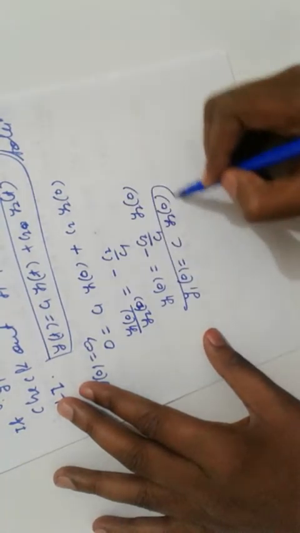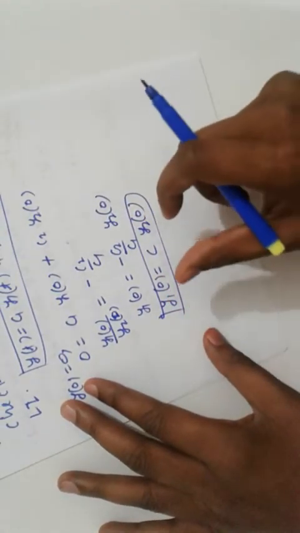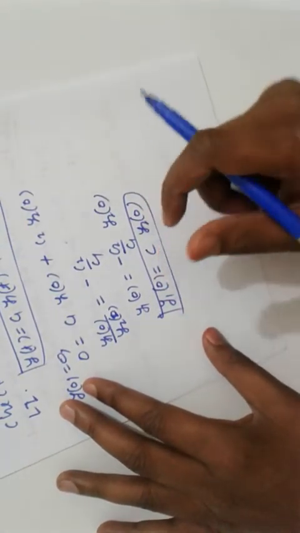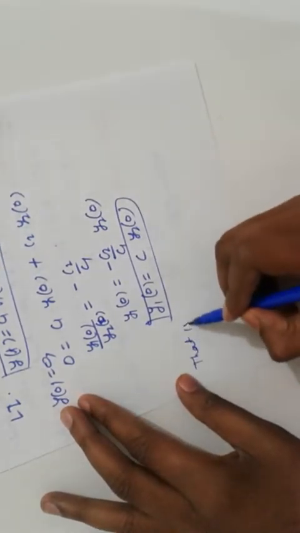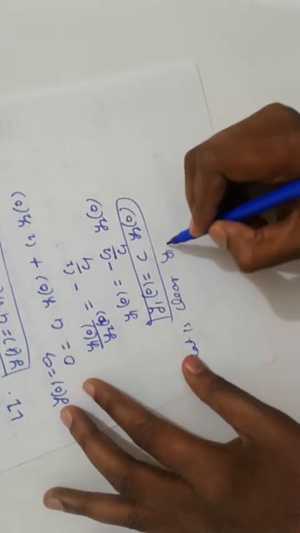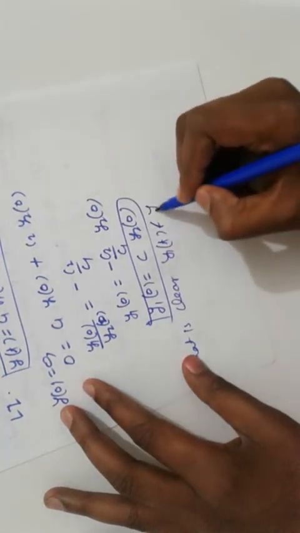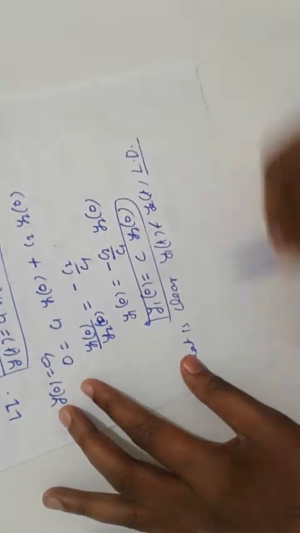So it is clear that this is linearly dependent. It means y1(t) and y2(t) are linearly dependent.